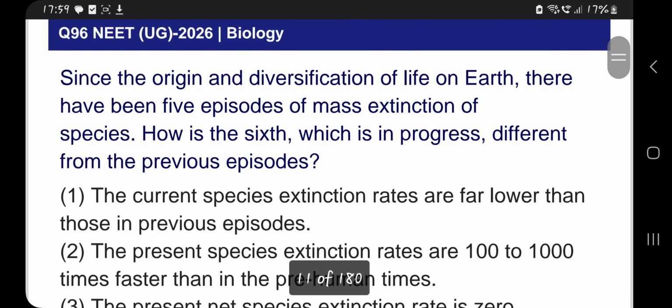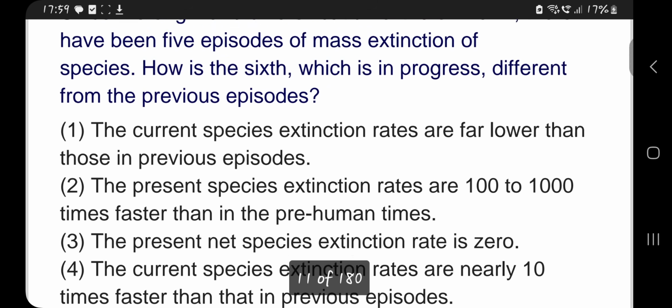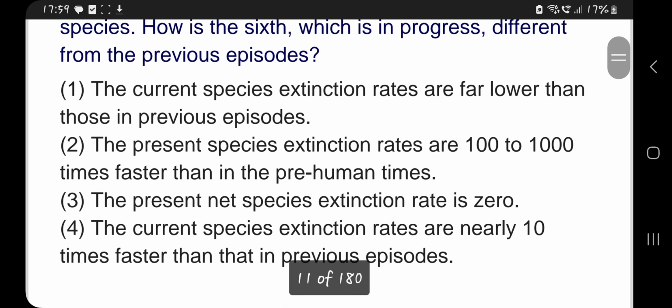Since the origin and diversification of life on Earth, there have been 5 episodes of mass extinction of species. How is the 6th, which is in progress, different from the previous episodes? The current species extinction rates are far lower than those in previous episodes. The present species extinction rates are 100 to 1000 times faster than in the pre-human times.